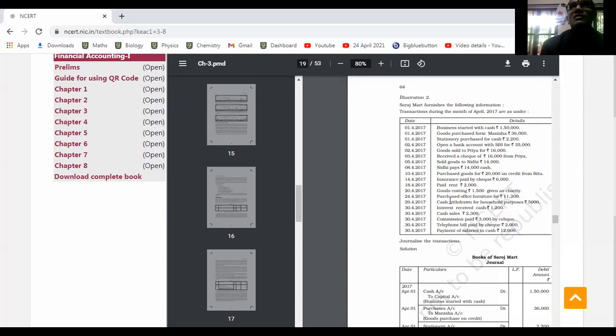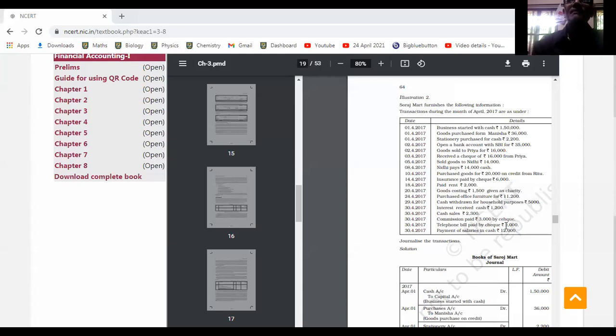Now next one. Is it completed? Third one, paid rent, 2,000 rupees. Completed.